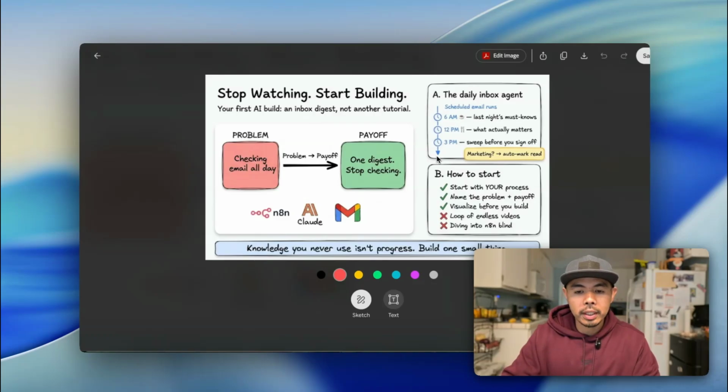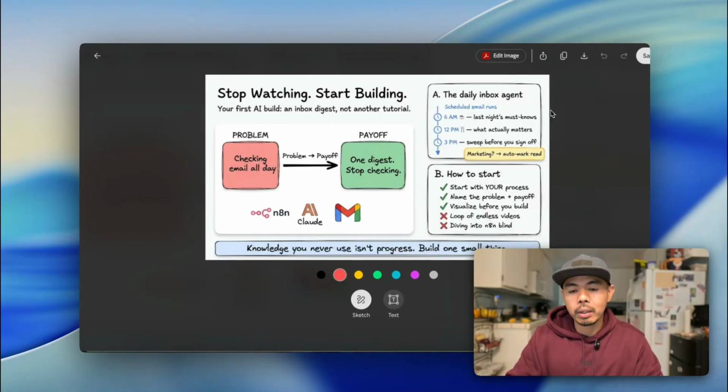What I want, so again, just brainstorming with AI for my daily inbox, I want it to run 3 times. I want to get an email at 6 a.m. that talks about the last night's emails that I must know. And then at 12 p.m., when I go to my lunch break, I want to get a digest between 6 a.m. to 12 p.m. of what actually matters. And then number 3, before I clock off for the day, I want to get a sweep before I sign off, right? And then any marketing emails, all that stuff, I want it to just automatically mark it as read because those are just noise.